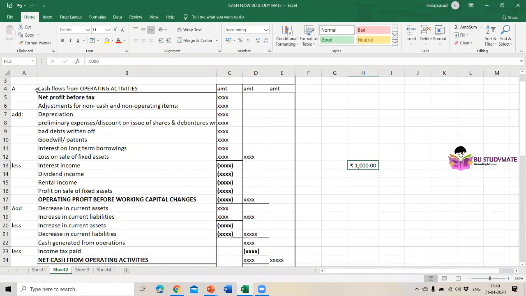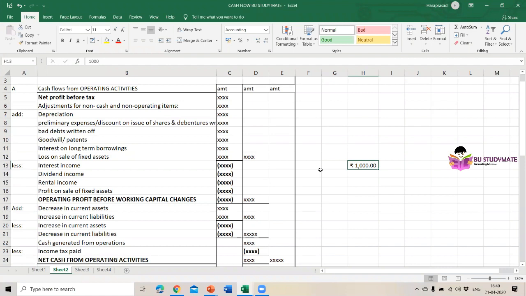First, you write the A1, that is cash flows from operating activities. In this unit, I am going to teach you basic methods of what you are doing in examinations, and also in the industry applications.